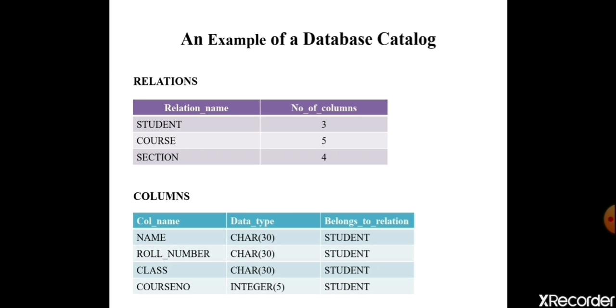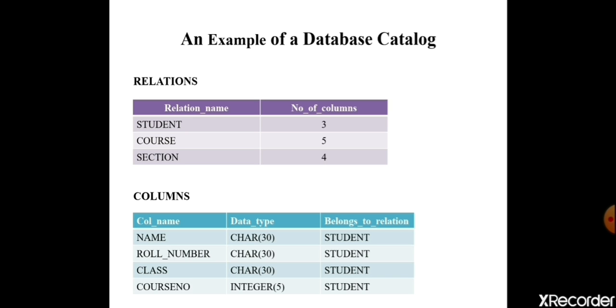Why am I taking character here? For example, 11U20. The roll number may be alphanumeric. That's why I am taking it as character. Class, character, course number, that is integer, or a subject number. Any columns may be here. These are the details about the student relation, as I am indicating here, belonging to relation student. This is the details about the student relation.